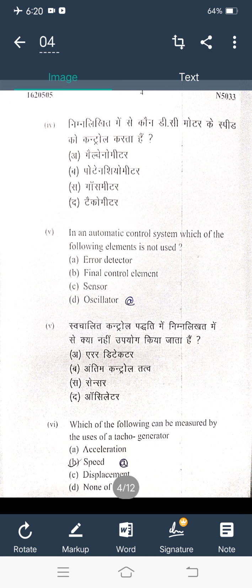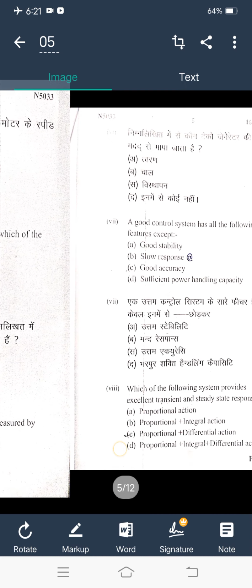Question 5. In an automatic control system, which of the following elements is not used? Here oscillators. Okay, oscillators are not used in automatic control system. So question 5, option number D is right. Question 6. Which of the following can be measured by the usage of tacho generator? Tacho generators measure the speed. Okay, so the right answer is option B for question 6.